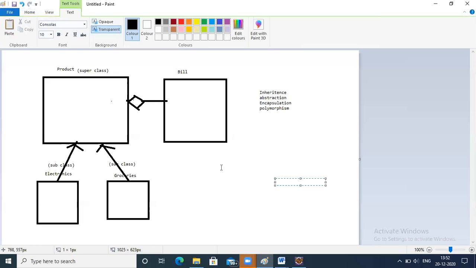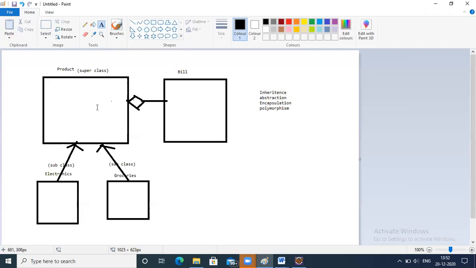Yes, Furkan, are you clear with these concepts? Encapsulation, I got it. Inheritance, I got it. What is polymorphism and abstraction?